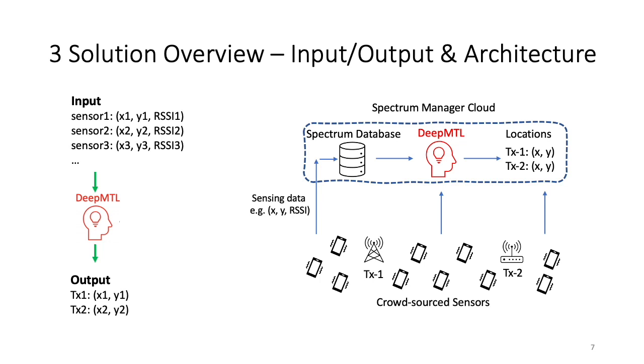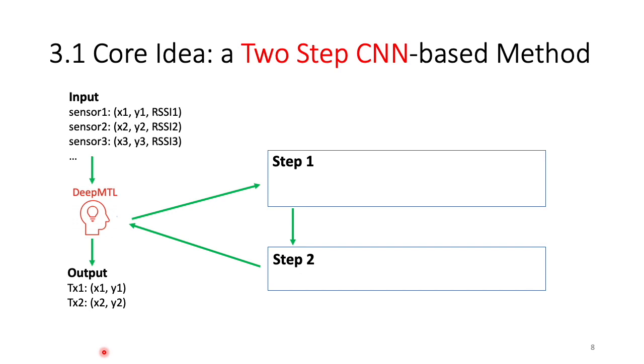On the right side is the architecture of the solution, where we deploy some crowdsourced sensors that sense the data from the transmitters. The sensing data will be uploaded to a spectrum manager cloud. It first goes through a database and then goes to the DeepMTL, which does the magic and outputs the estimated location of the transmitters. This slide and the following slide are the two most important slides in this presentation.